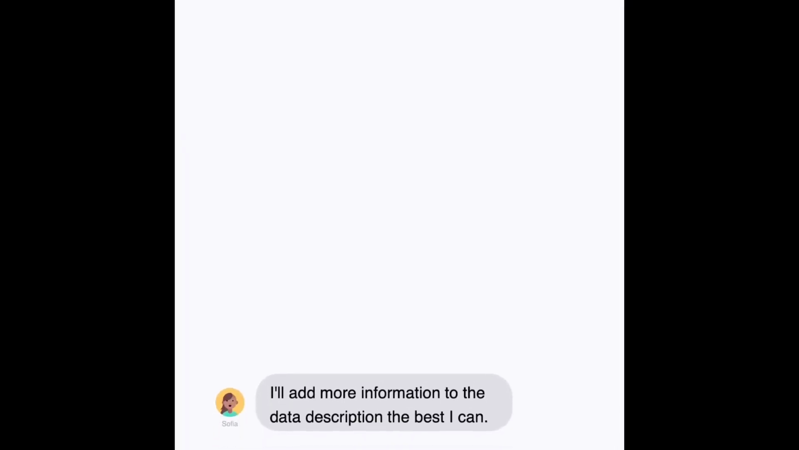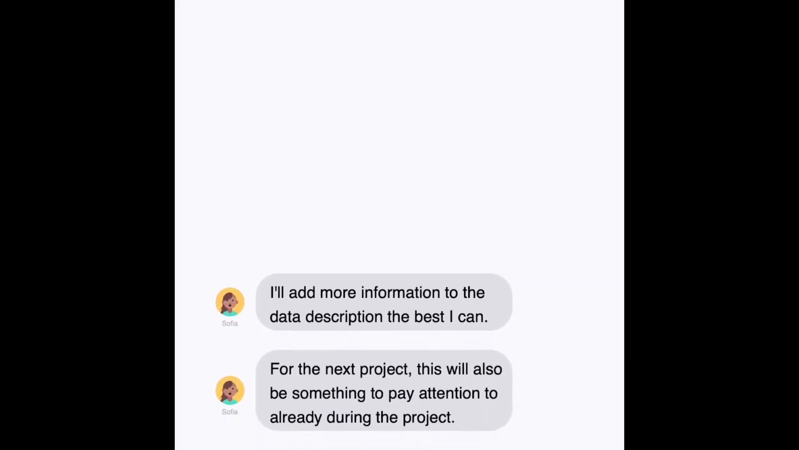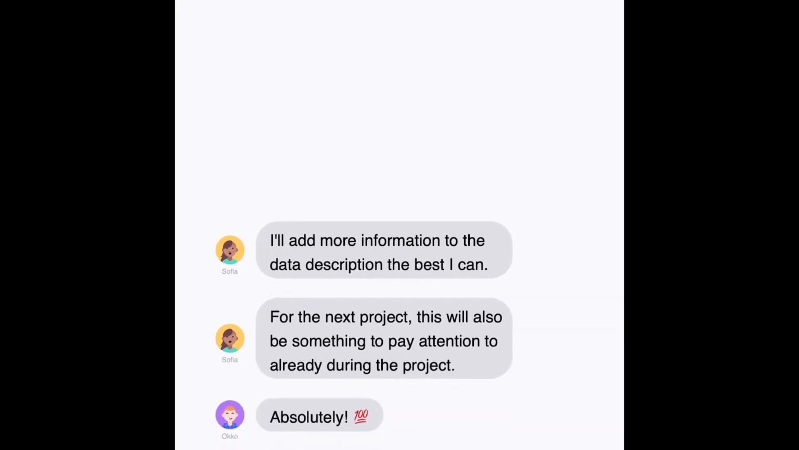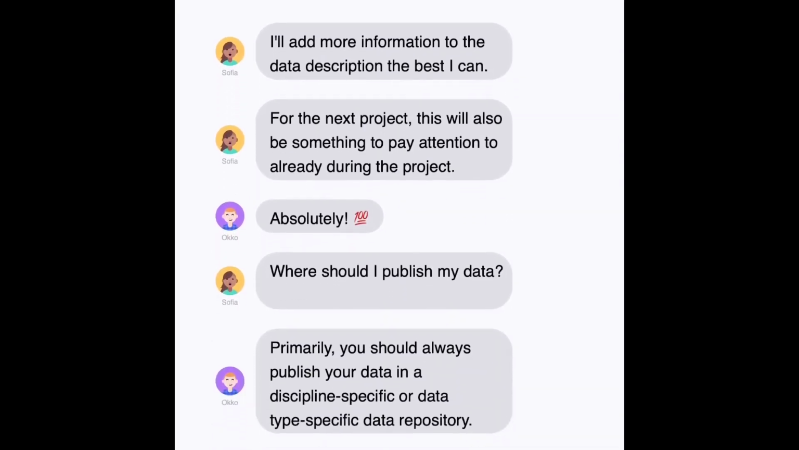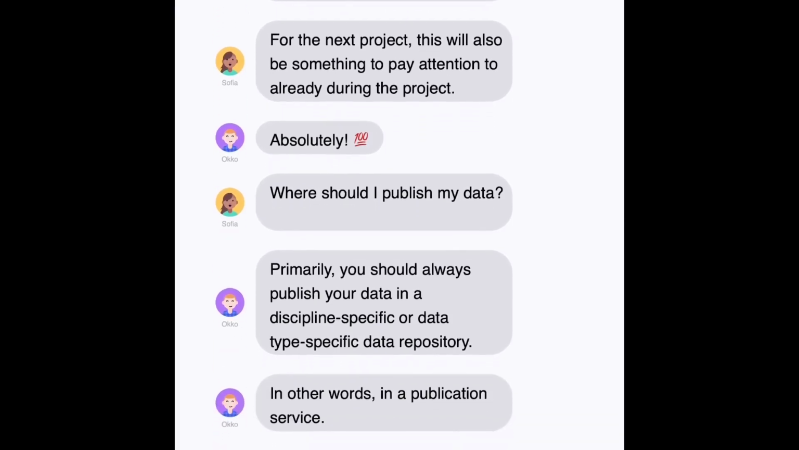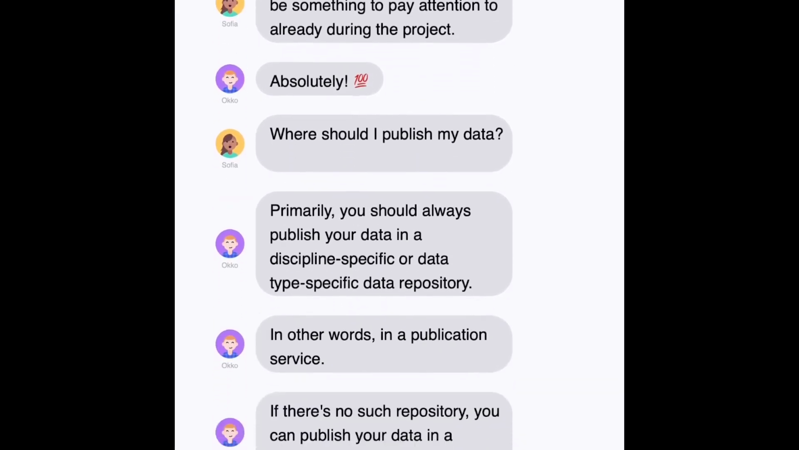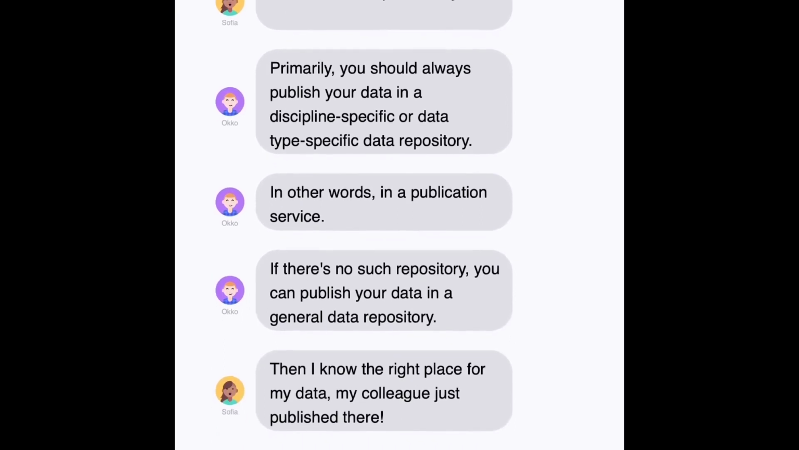I'll add more information to the data description the best I can. For the next project, this will also be something to pay attention to already during the project. Absolutely. Where should I publish my data? Primarily, you should always publish your data in a discipline-specific or data type-specific data repository. In other words, in a publication service. If there's no such repository, you can publish your data in a general data repository. Then I know the right place for my data. My colleague just published there.